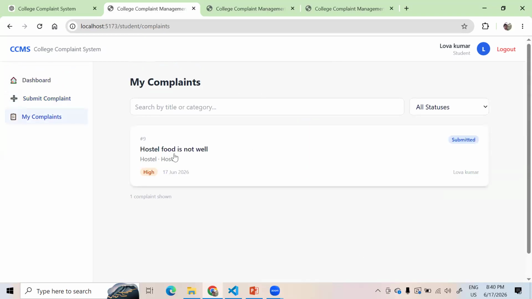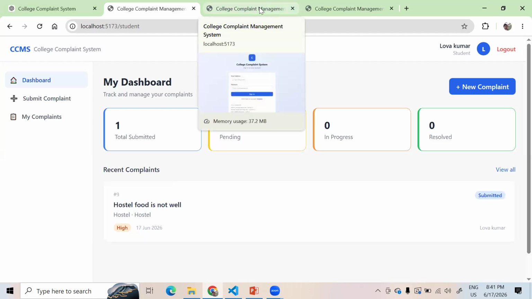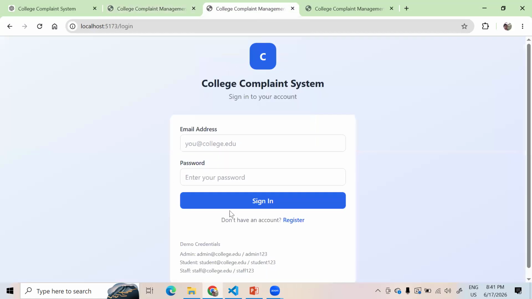And it shows whatever complaints you have filed. It shows them, right? Really interesting, right? The dashboard also really looks interesting. I will tell you how I have created it, and now how it comes to here. So I have already told you.